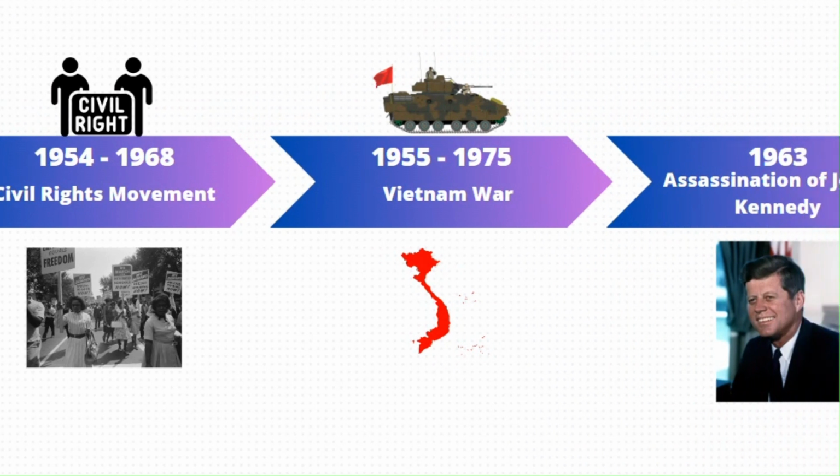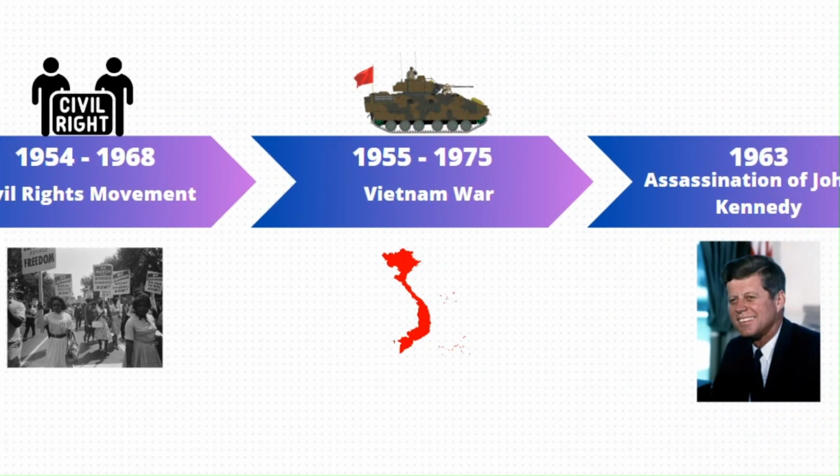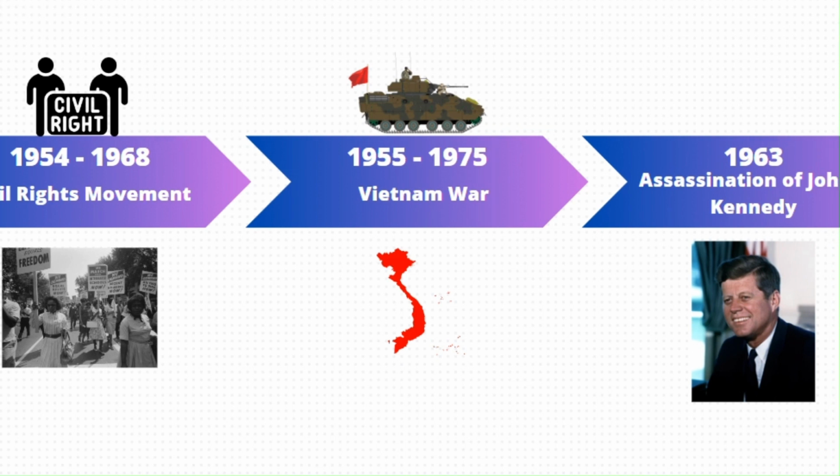The Vietnam War took place between 1955 and 1975. It was fought by the communists of North Vietnam against the government of South Vietnam, supported by the United States. The war ended with the communist victory and the reunification of Vietnam under the communist regime.